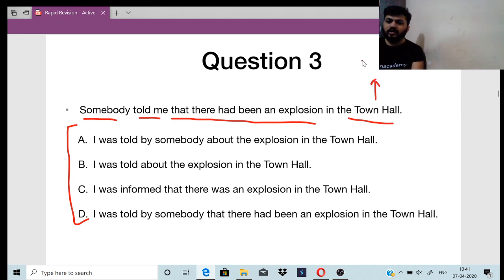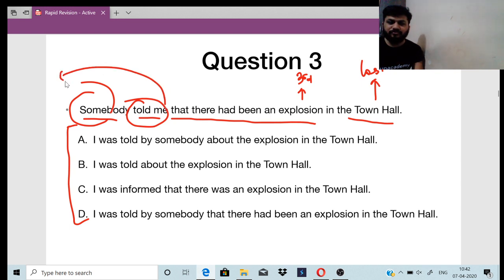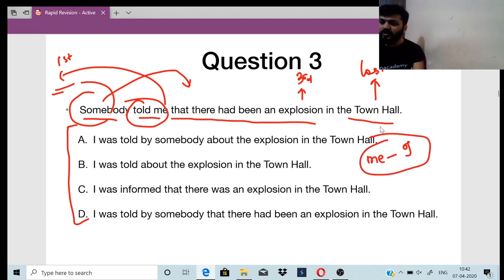So the town hall should be at the last, right? The explosion should be the third last, so it should be the third word from the end. Then you were told, right? So what will happen here? Me will go to the first thing, right? The pronoun of me will go to the first word and then somebody will come here. So what will be the right answer? What is the pronoun of me? It is I. So I, you should write it at the first one.